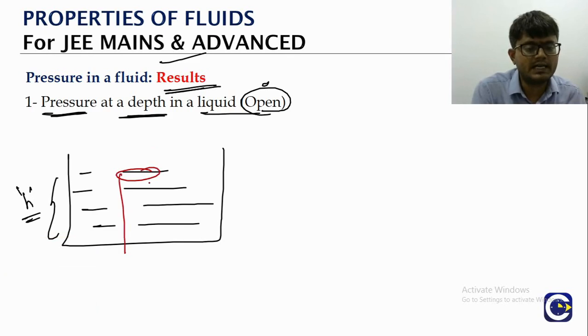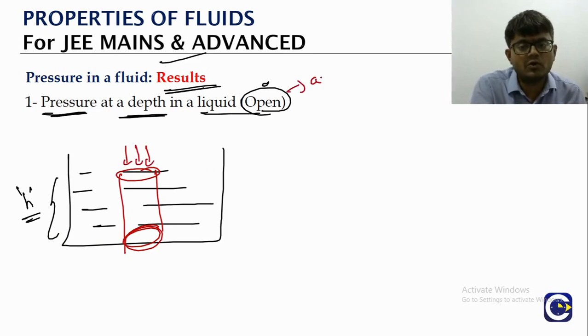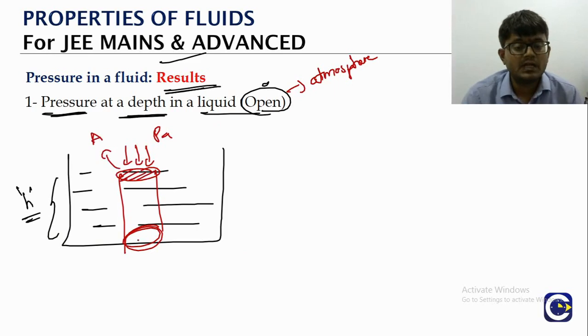If you consider one hypothetical cylinder, the top surface is open to the atmosphere. Open to atmosphere means there will be the pressure of the atmosphere acting. Let's say this surface area is A. Then at the bottom, the pressure is the pressure at the depth. So this is P, and that is what we are trying to find.